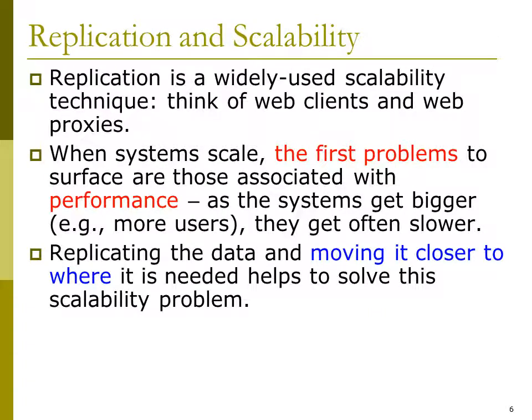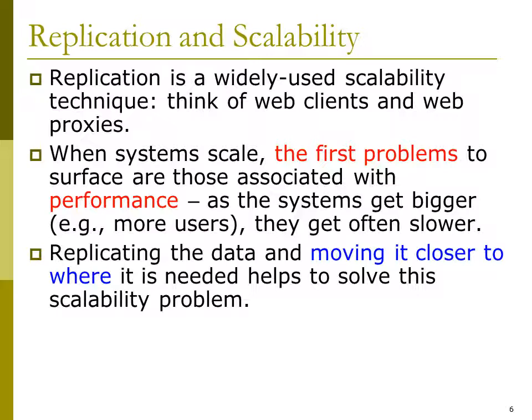Replication and scalability. Replication is a widely used scalability technique. An example is web clients and web proxies, which can be made scalable. When a distributed system scales, the first problems to surface are those associated with performance.